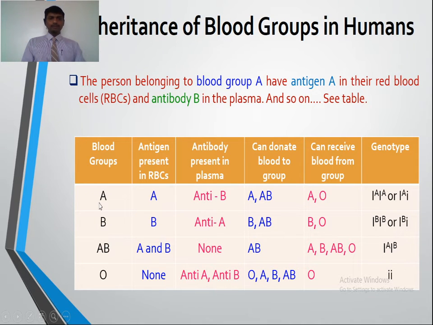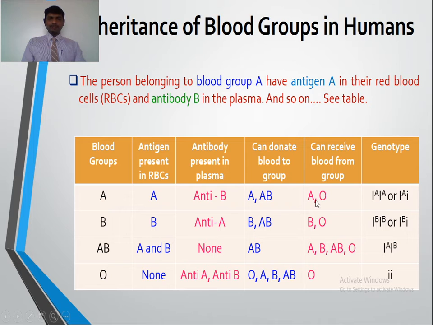Suppose a person has blood group A, with antigen A in the RBC and antibody B in the plasma. This person can donate blood to a person with blood group A and AB.